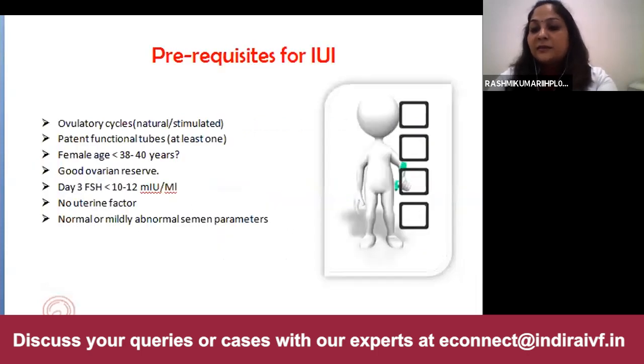Secondly, subnormal semen parameters should be there. If it is severe oligoasthenozoospermia or something like that, we should not take the patient. There should not be any ovulatory dysfunction. There should not be any uterine factor. All these things should first be ruled out, and then only we should take the patient for the IUI.